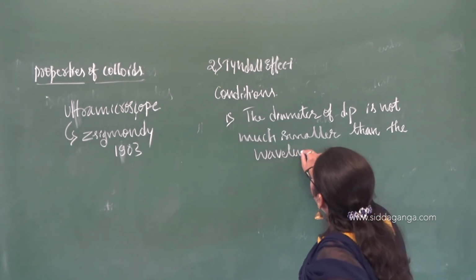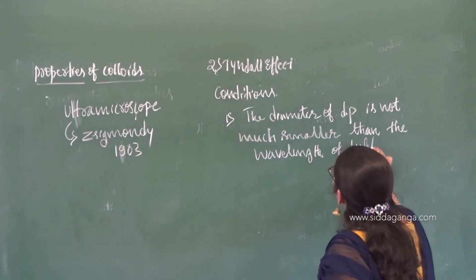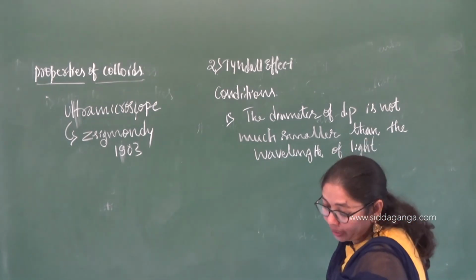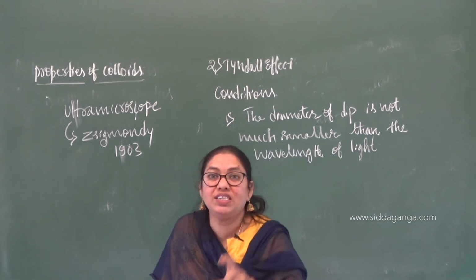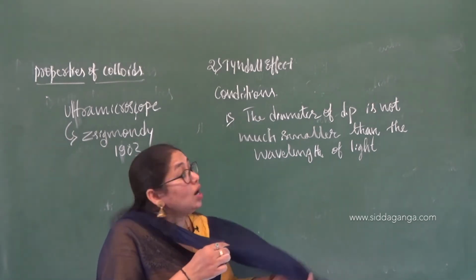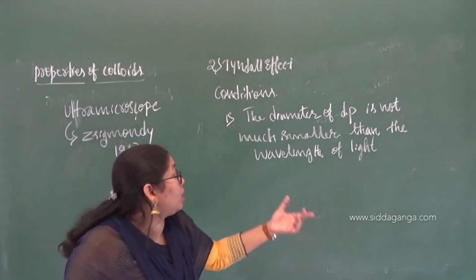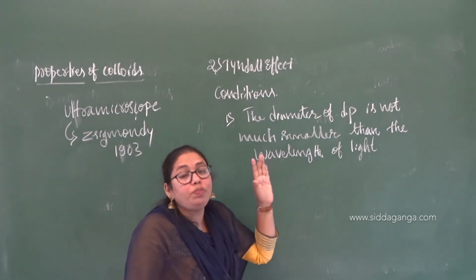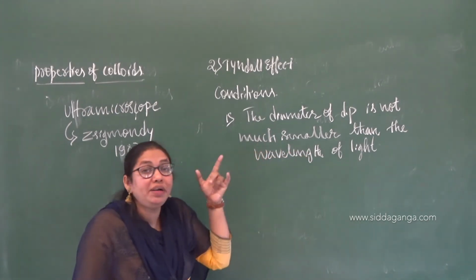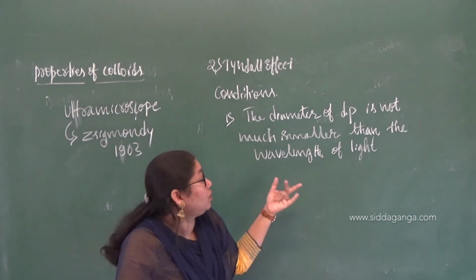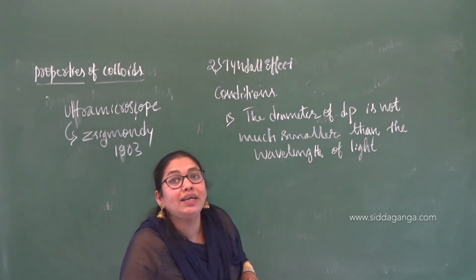What light are you passing now through that colloidal solution? There the diameter, the size of the dispersed phase, that is the colloidal particle, should be smaller, but not that much smaller compared to the wavelength of light. It should be comparable with the wavelength of the light. Simply you can remember it like this also: the diameter of the dispersed phase should be comparable with the wavelength of the light. Then only it will show the Tyndall effect.